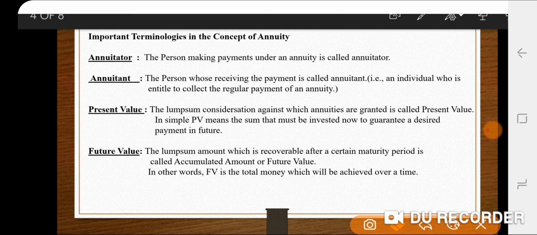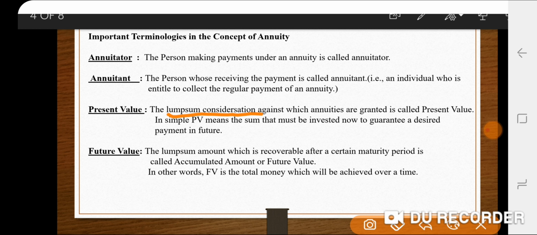Okay, then present value and future value. See, present value means the lump sum consideration against which annuities are granted. A lump sum consideration is whatever money you are going to receive after the completion of a certain time period.